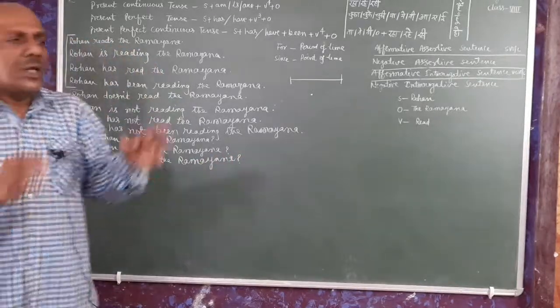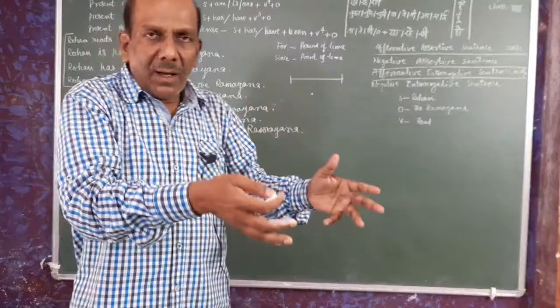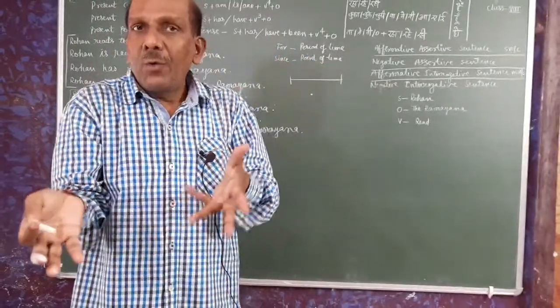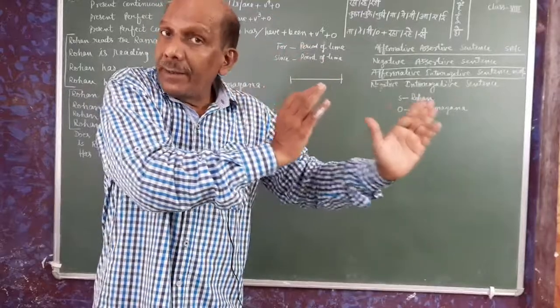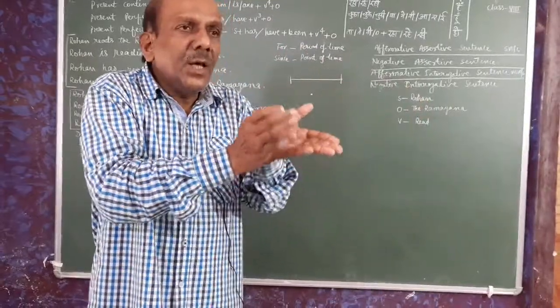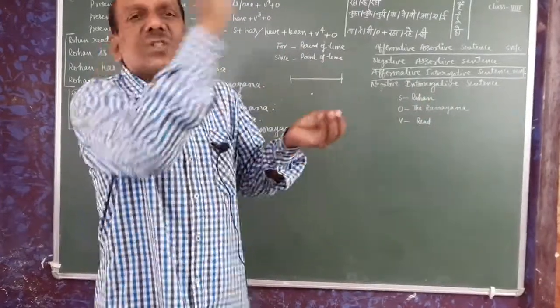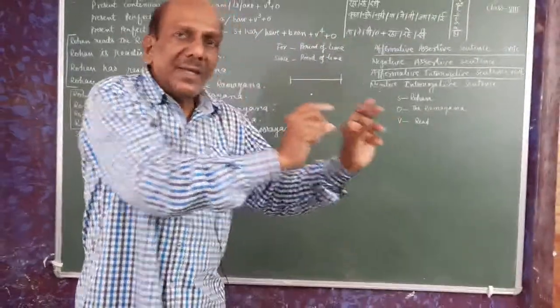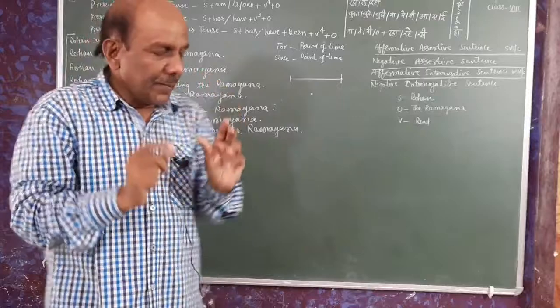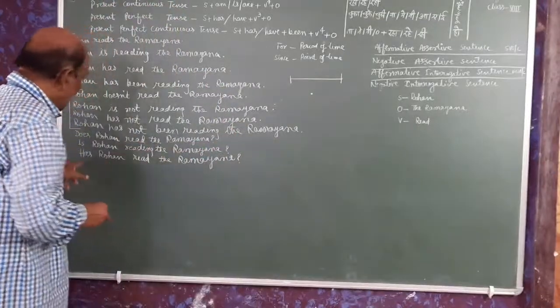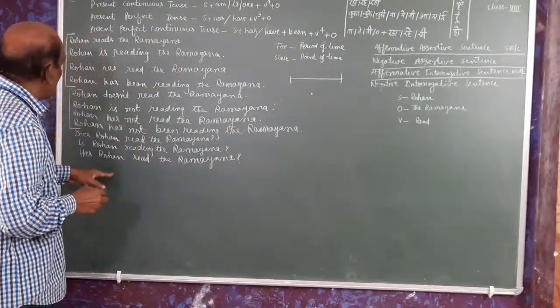Generally in English we say Ramayana, yoga, whereas in Hindi or Sanskrit we say yoga, Ramayana. But in English we put an extra A. So Ramayana, yoga, this way. Has Rohan read the Ramayana?